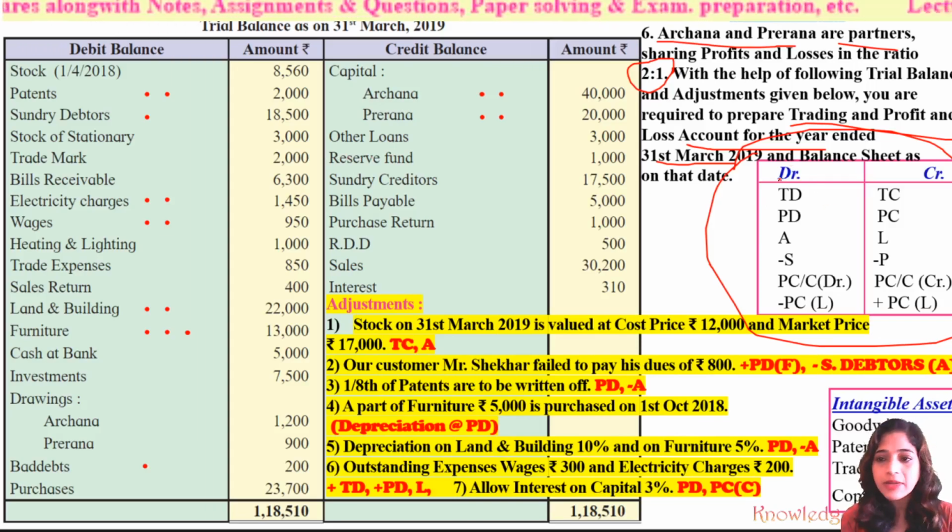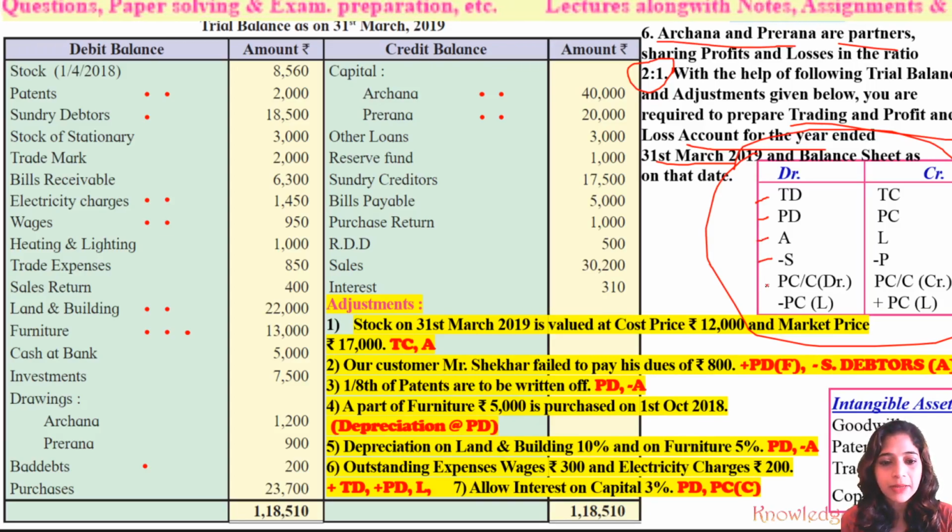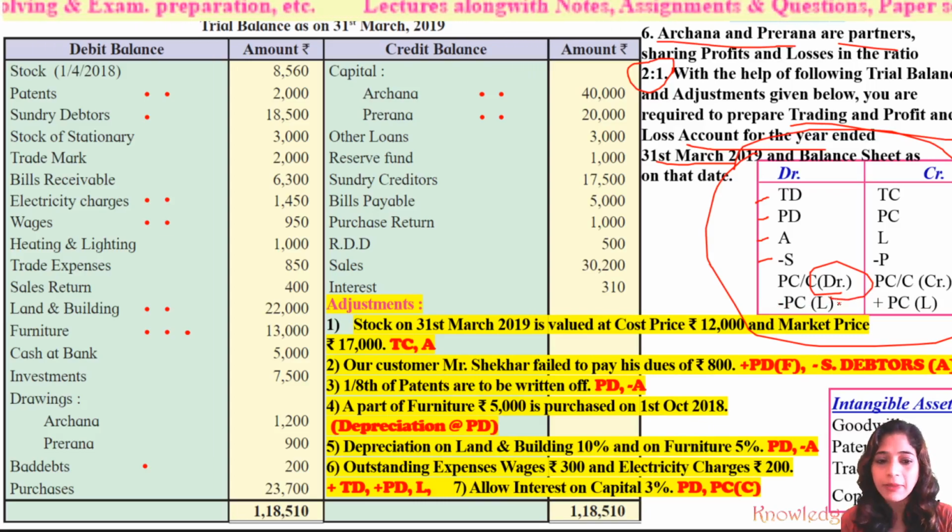The items given on the debit side of the trial balance may either go to the trading account debit side or profit and loss account debit side, or they will go to assets, or they can be deducted from sales, or they have to be recorded at the partner's capital or partner's current account debit side, or can be deducted from the partner's capital in the liability.